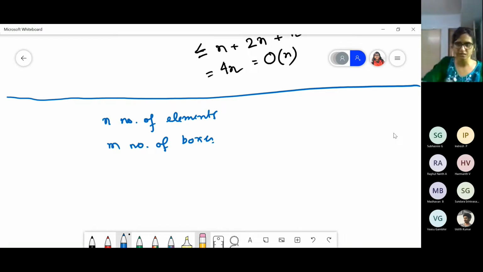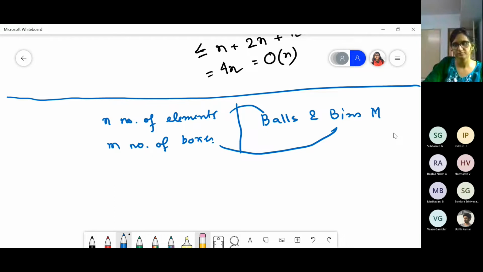That is the main idea behind this balls and bins model. These elements are balls and these boxes are bins. Okay, let us start with this birthday paradox.